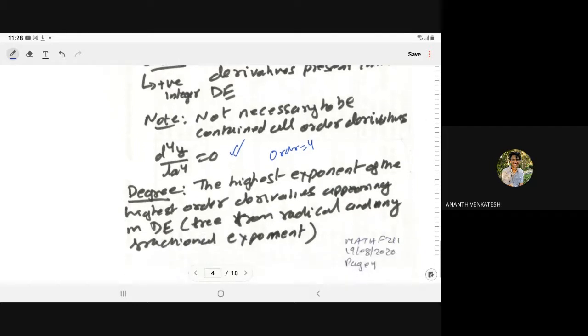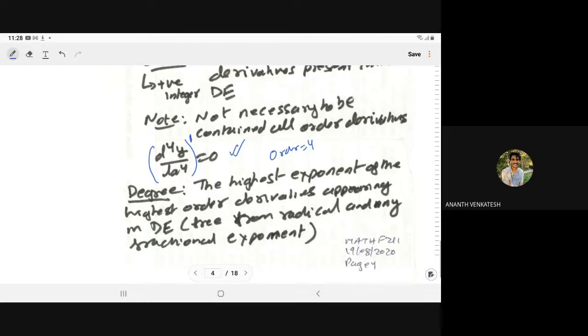Similarly, the degree is the highest exponent, meaning the power, of the highest order derivative appearing in the differential equation, so that the differential equation must be free from radicals or any fractional exponent.